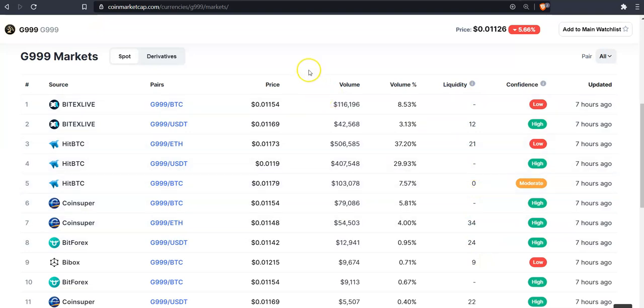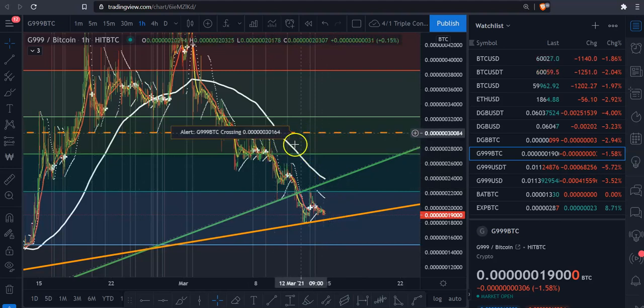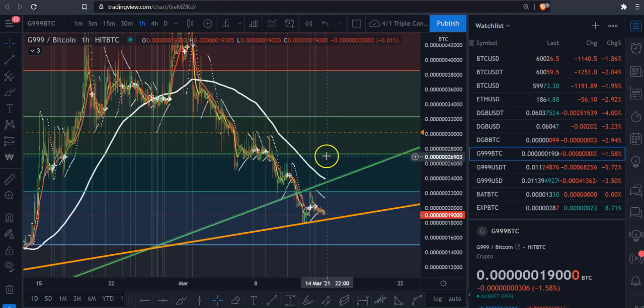So, just to recap here, folks, the bottom line is when we have a look at the price of the G999, and as traders, maybe the hodlers are not too interested in this stuff, but as traders, we wonder to ourselves, how can the price be so easily swayed, so easily moved, if there's such little volume on the exchanges? And it's very simple to see.